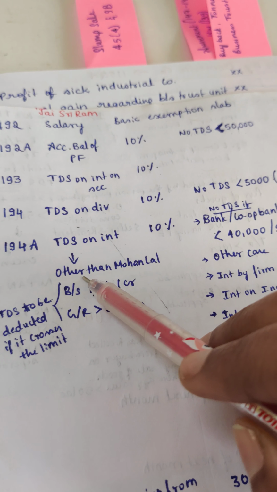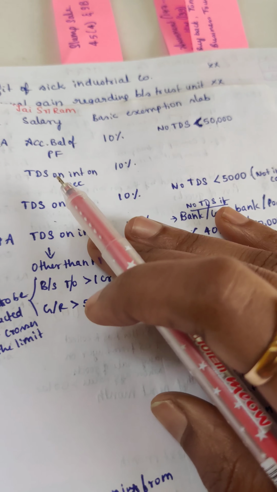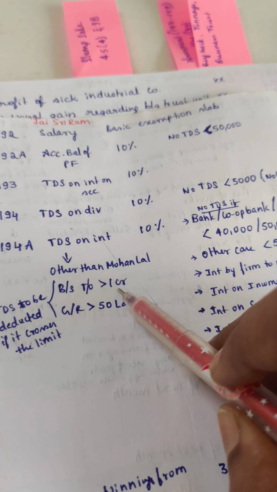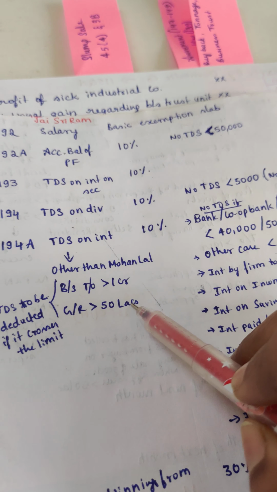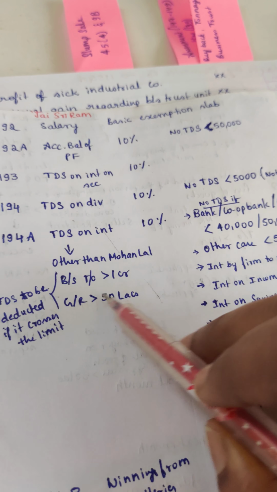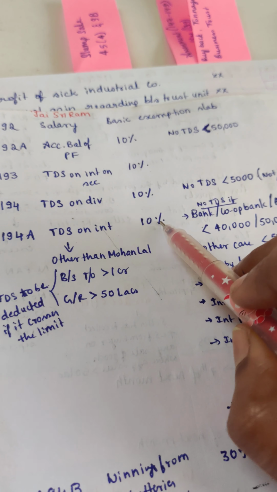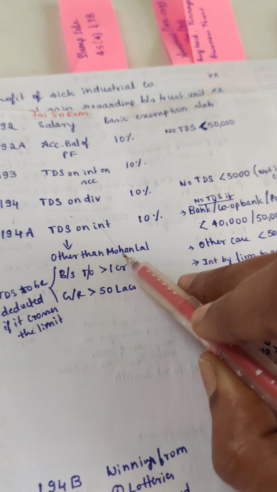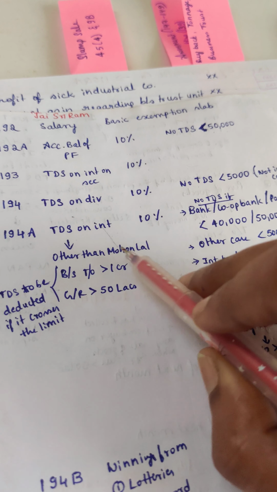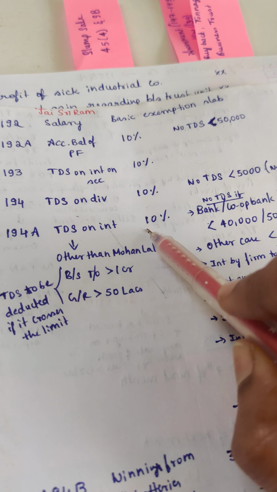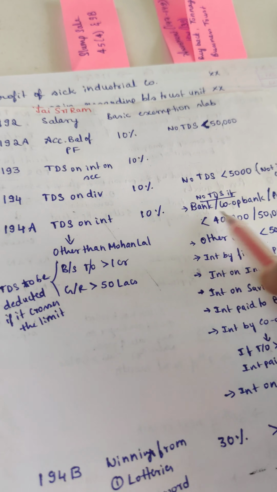So here, as you know, Mohanlal is a person who, in my example, is a big person. He has business turnover greater than 1 crore and gross receipts greater than 50 lakhs. So for such a big person, TDS will be applicable. For small persons, that TDS will not be applicable. So for persons other than Mohanlal, TDS will not be applicable. He's a big person, so for him TDS will be applicable. Usually this is applicable for companies, correct?